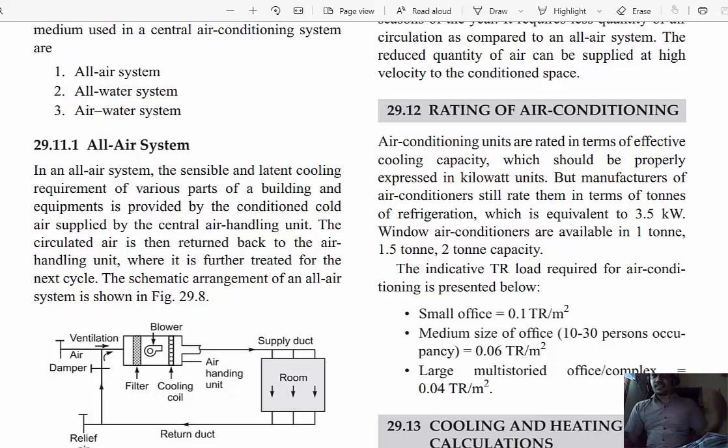Okay, then medium size office. Small office means in that place 1 or 2 or 3, sorry, less than 10 people or 5 people are working. The number of persons inside the room is also one factor to select the air conditioning system, because consider a particular room having 2 persons.